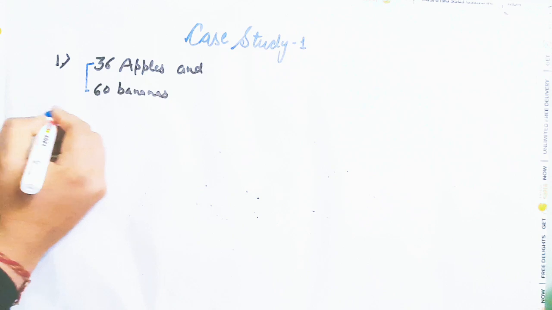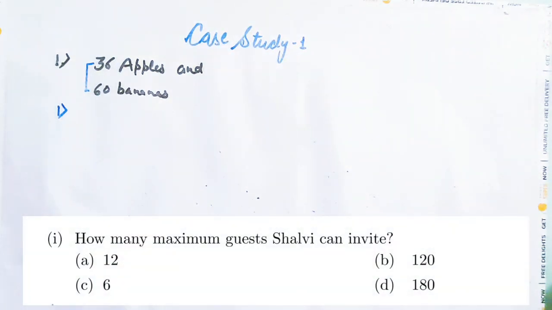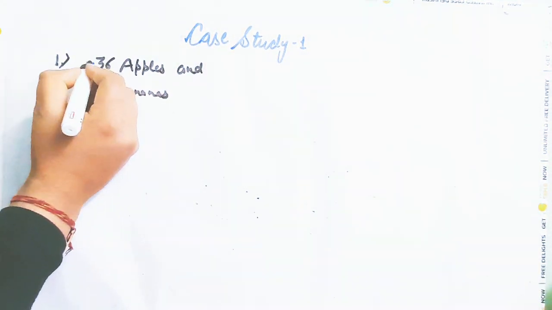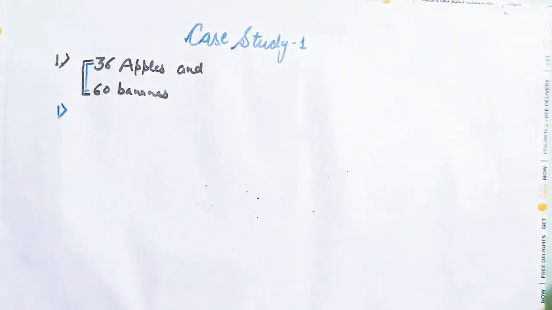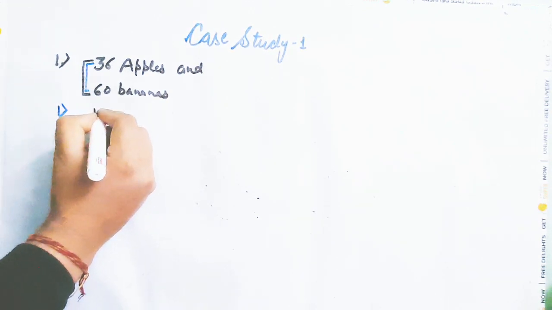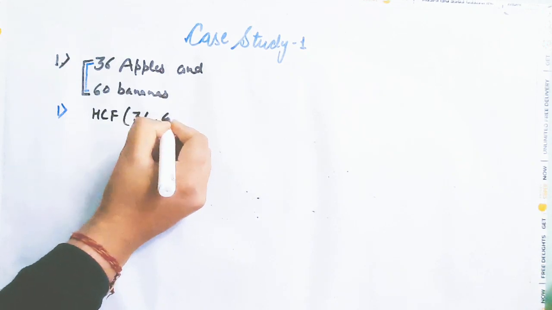Now let us see the questions. The first question is how many maximum guests Salvi can invite? So, maximum guests will be the number which can divide both 36 and 60. The maximum number, the highest number. So, this will be HCF of 36 and 60.